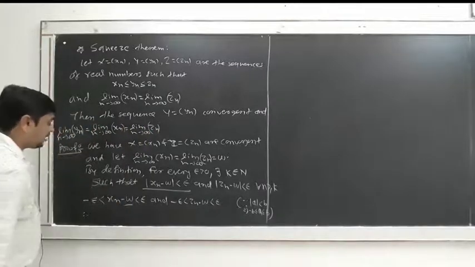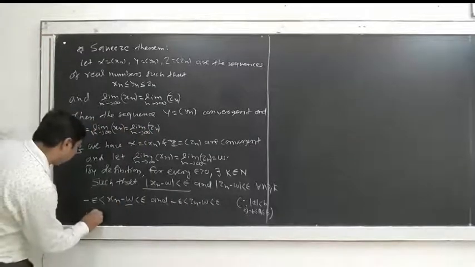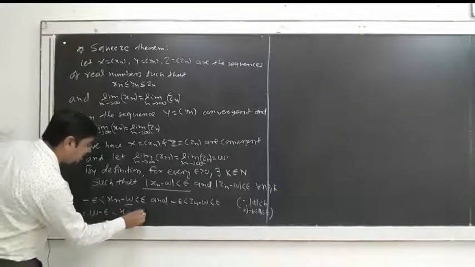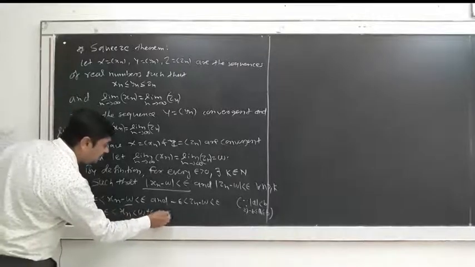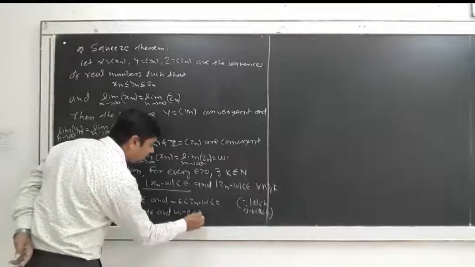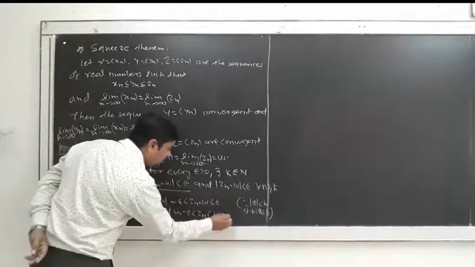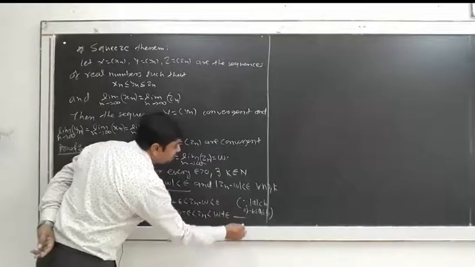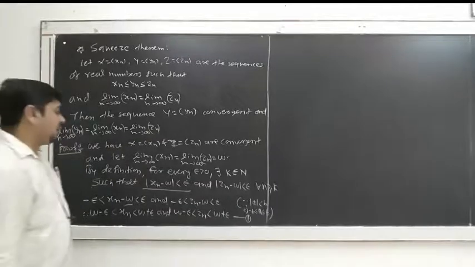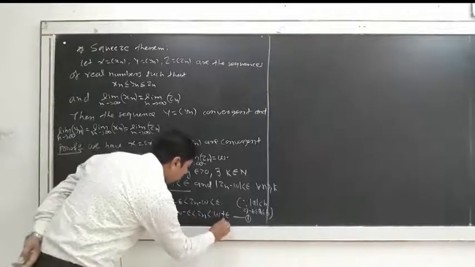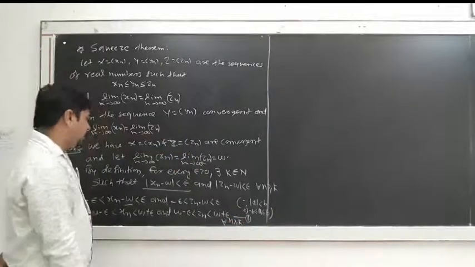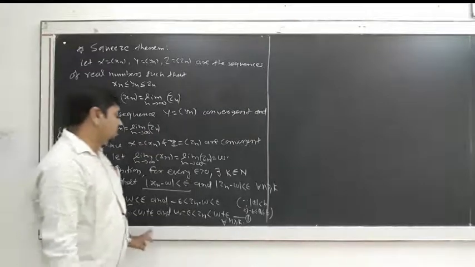Now add w on both sides: w minus epsilon is less than xn is less than w plus epsilon, and similarly w minus epsilon is less than zn is less than w plus epsilon. Say this is equation number 1. This is an important equation, and it holds for all n greater than or equal to k.